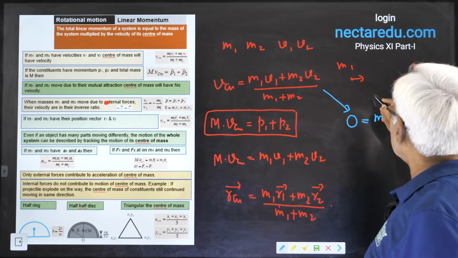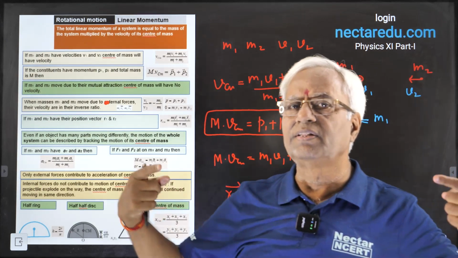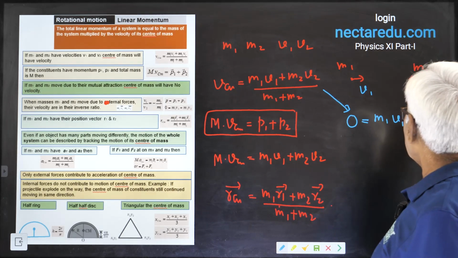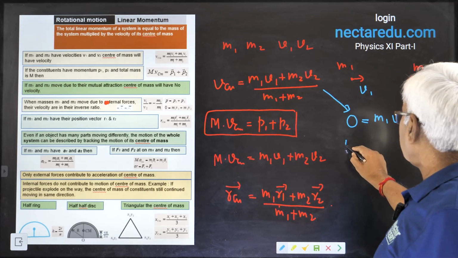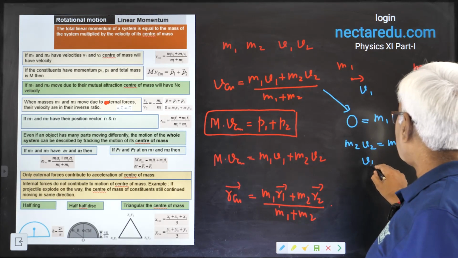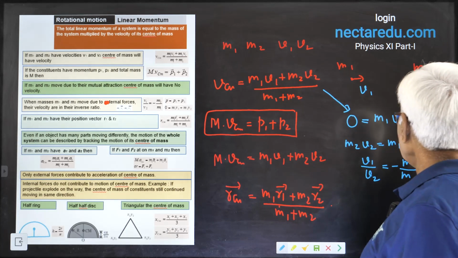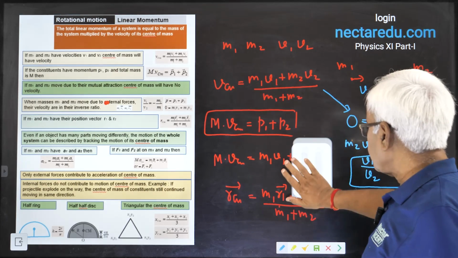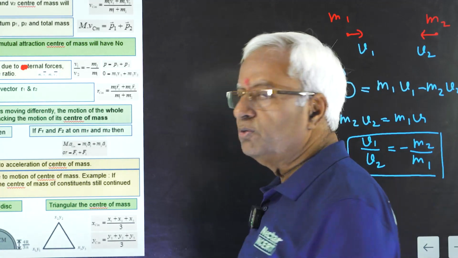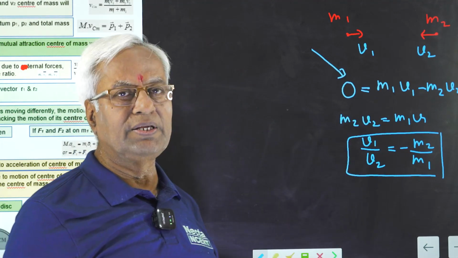And the masses, just suppose, are having velocity because they are having attraction. Obviously, they'll be moving towards each other. So, if one velocity is taken positive, the other must be taken negative. That means m2v2 equals m1v1. You might say v1 upon v2 is the inverse ratio of masses, and the minus sign simply indicates that both have moved towards each other. But here we would say if two masses approach each other, then their velocities will be in the inverse ratio